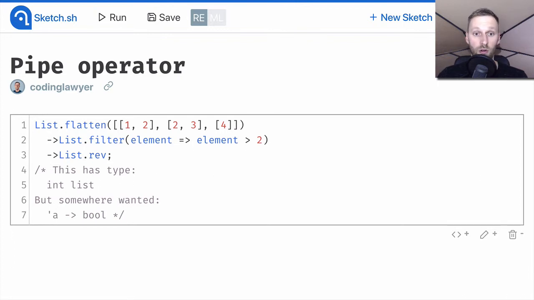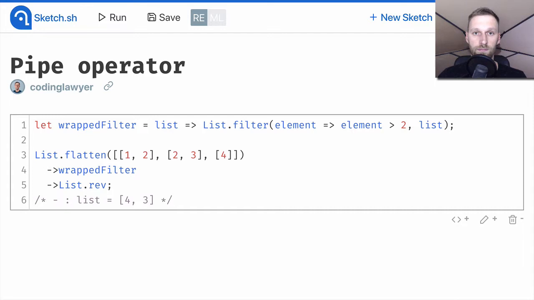Let's fix our code. As you can see, we fixed our code by wrapping the filtering function inside another function. And our code finally works. We wrapped the List.filter in another function expecting a single list argument.